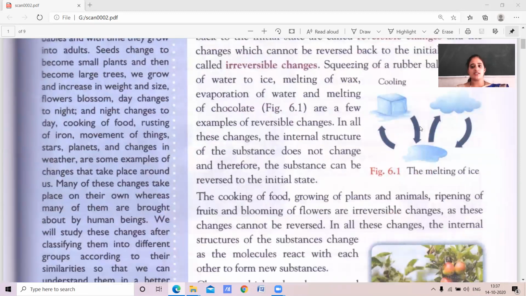Some of the changes are there which aren't reversed back and which don't come to the initial state. We call such type of change as irreversible change. Okay. So in that example, cooking of food, once it is cooked, it doesn't come to the first state or the initial state. Growing of plants and animals are a few examples.